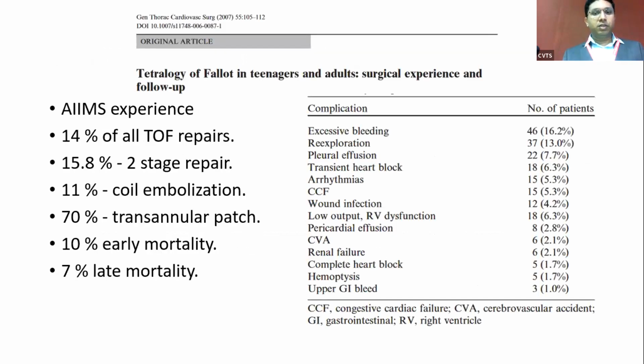This is the AIIMS experience, the only paper which I could find from India. It shows 14% of all TOF repairs were done for teenagers and adults. Even among them, 16% required a two-stage repair, 11% required coil embolization, and 70% still required a transannular patch. The usual complications are bleeding because of extensive collateral formation and venous engorgement, and pleural effusion because of a very thick RV.